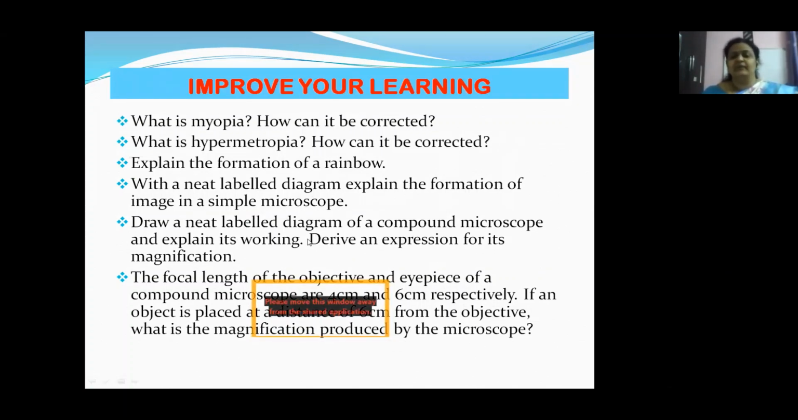This question can be taken as important, children. The focal length of the objective and eyepiece of a compound microscope are 4 cm and 6 cm respectively. I have given you fo and fe. If an object is placed at a distance of 6 centimeters from the objective, what is the magnification produced by the microscope? Children, try to solve this problem and answer the questions that are given to you.